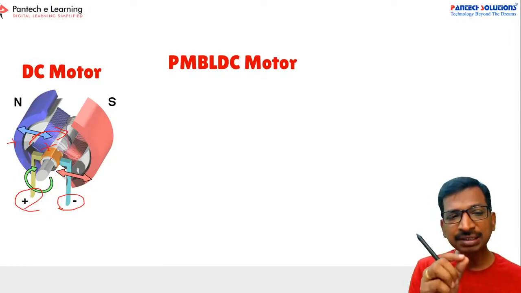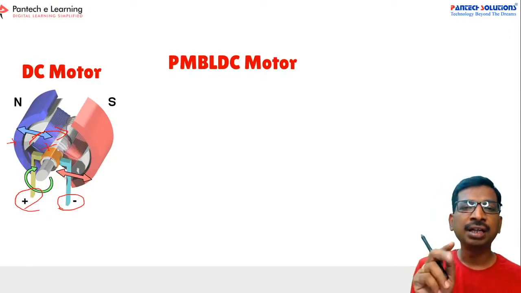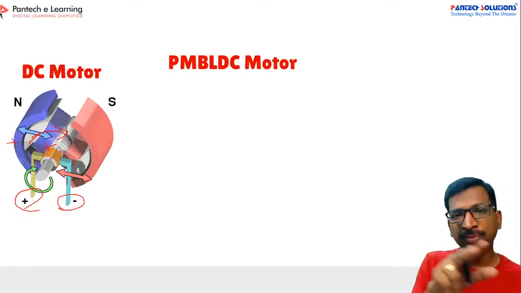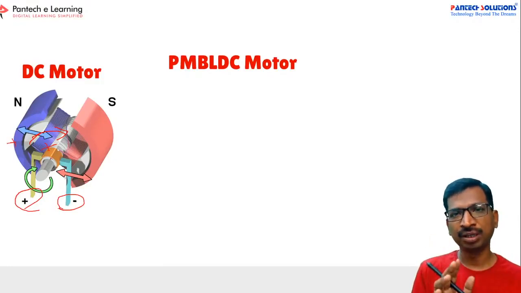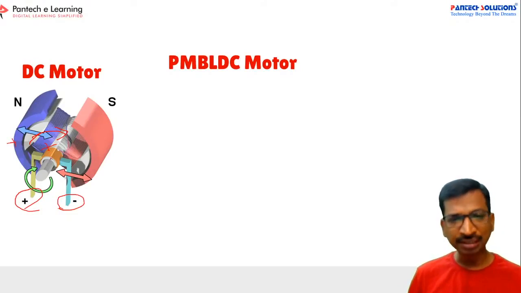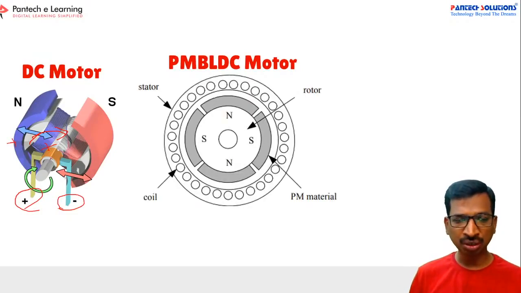So this is the very simplest mechanism of the DC motor. If you have two permanent magnets and you keep a coil between these two permanent magnets, and if you apply a voltage, then the coil will start spinning, right? This is a very simple mechanism. Similarly, the same concept applies in the brushless DC motor also.